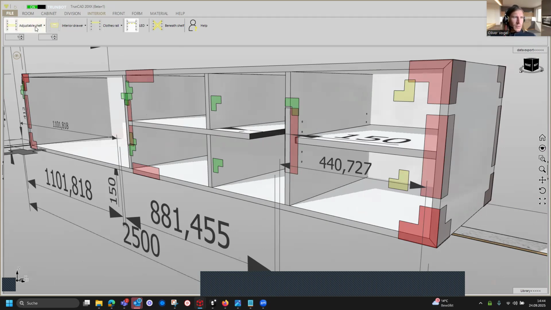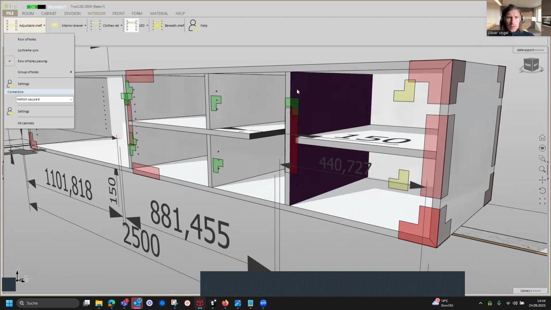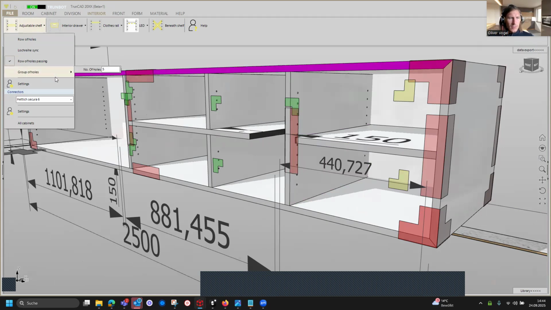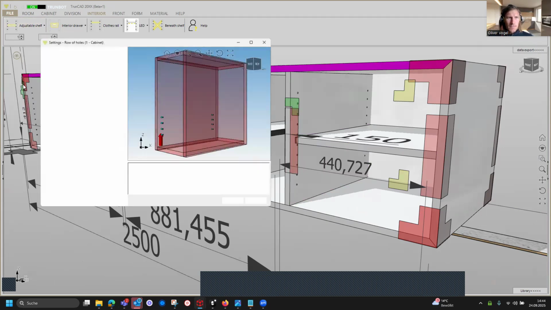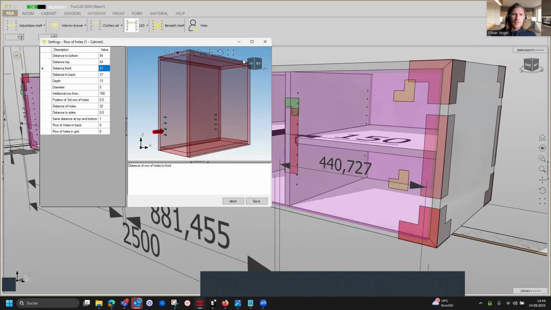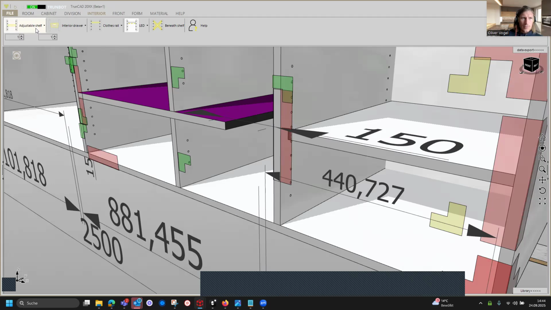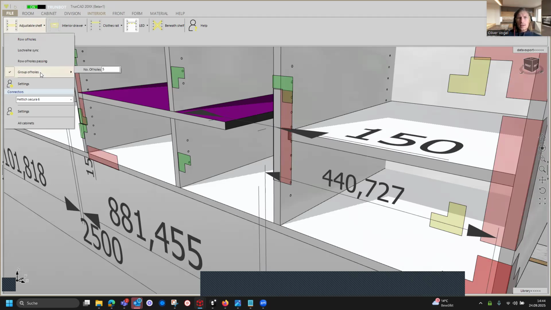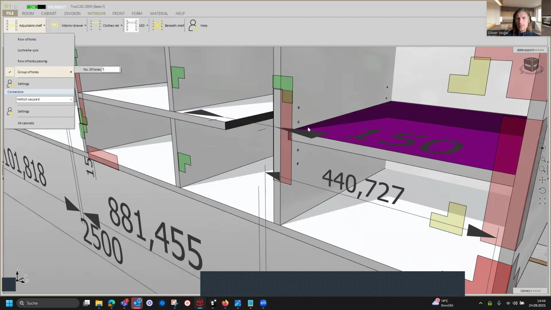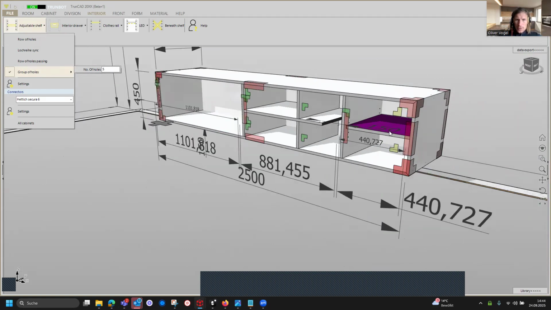If we go back to the drop-down menu for adjustable shelves and we activate here the row of holes, then you see the row of holes is going back. If we go here in the settings, you see the distance to the front is 37. So you need to consider this, but I will activate a group of holes and they also get an offset. All right. Now you see here also the miter cut. That is how we want to have it.